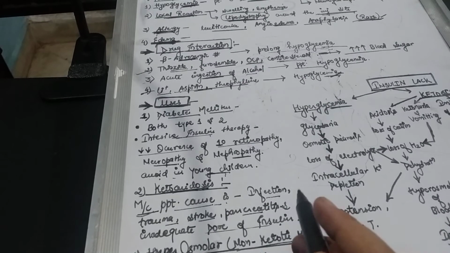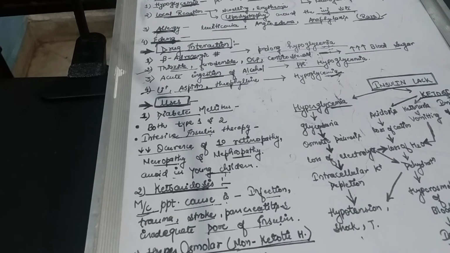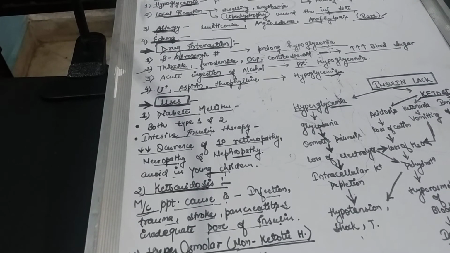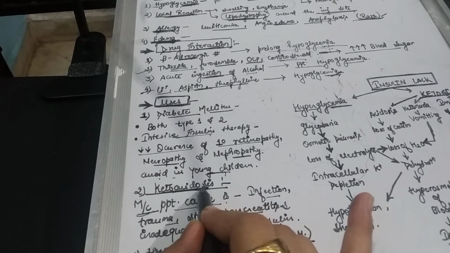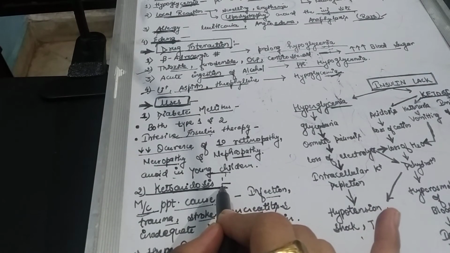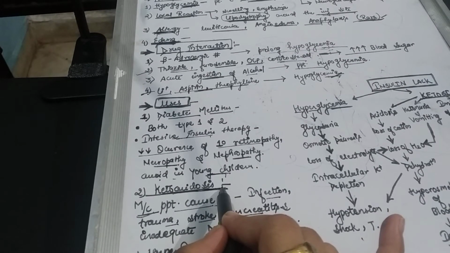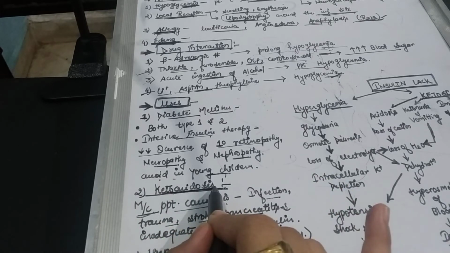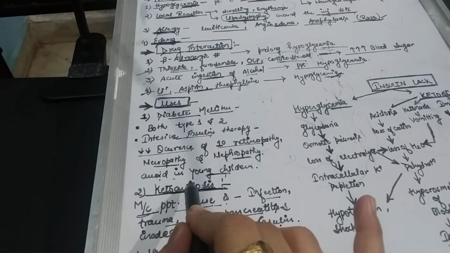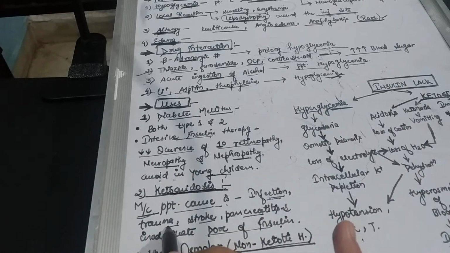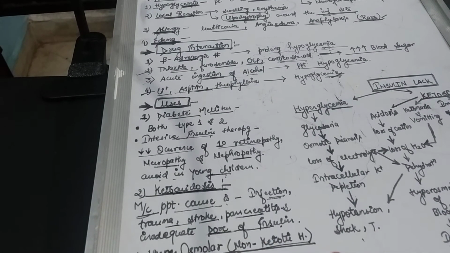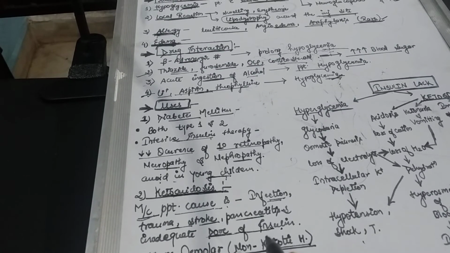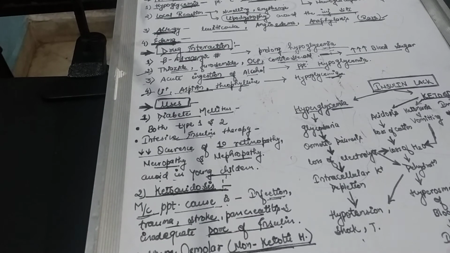Ketoacidosis is what? When there is a deficiency of glucose, then our body starts using ketone bodies, and when an excess number of ketone bodies is present in our body, it is responsible for a decrease in pH, and that is known as ketoacidosis. And the cause of the ketoacidosis is infection, trauma, stroke, pancreatitis, or an inadequate dose of insulin.